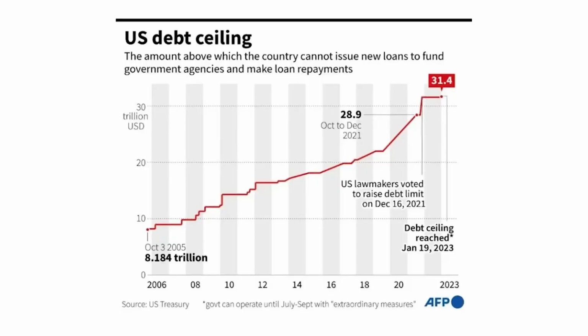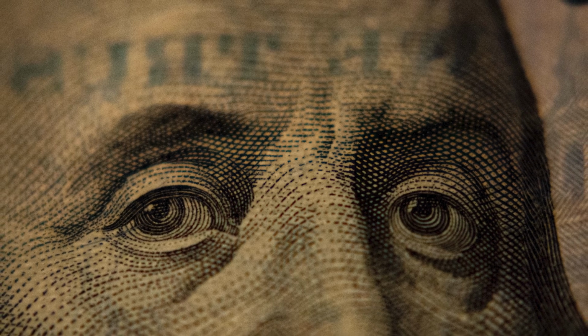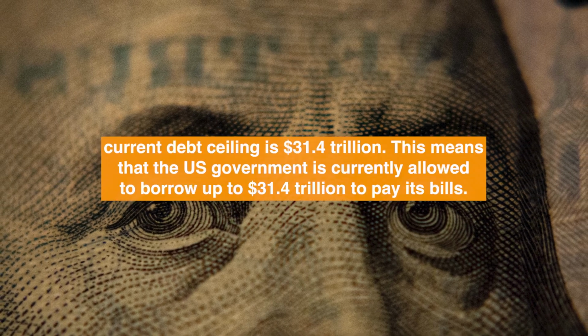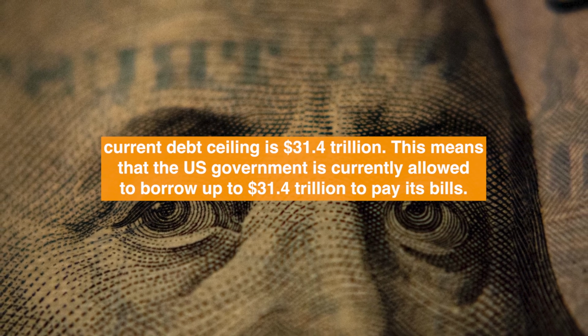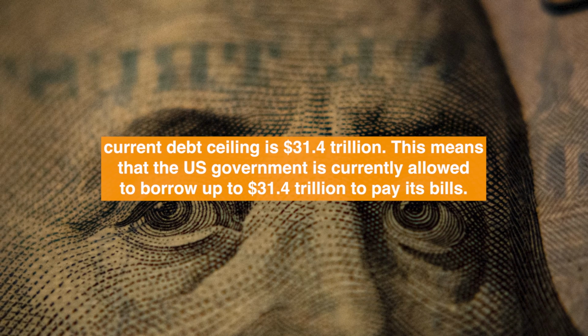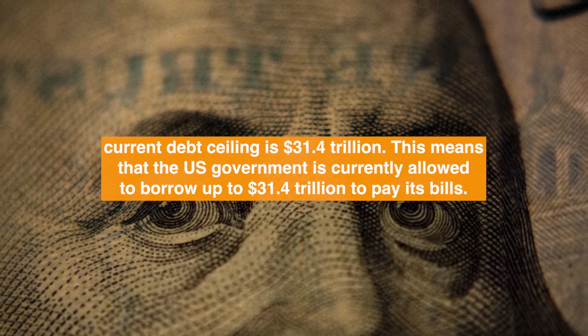Please do note that more than 11 years ago, on January 30, 2012, the debt ceiling was about 16.3 trillion US dollars. So in over a decade, they've almost doubled the debt ceiling as a whole. As the current debt ceiling is 31.4 trillion US dollars, this means that the US government is currently allowed to borrow up to 31.4 trillion to pay its bills.